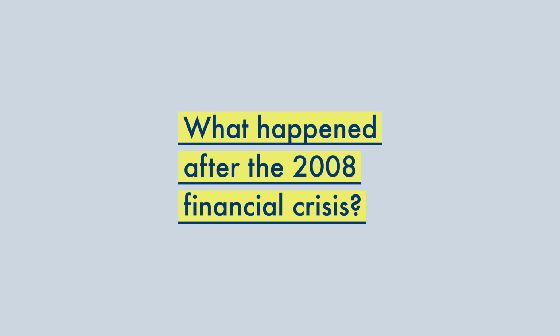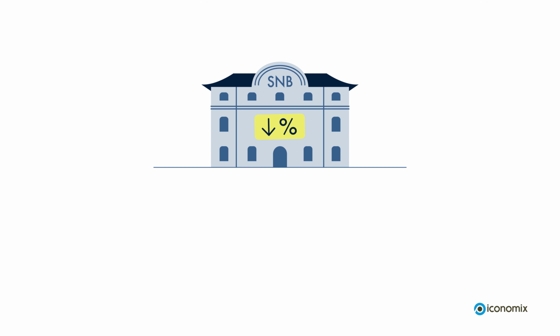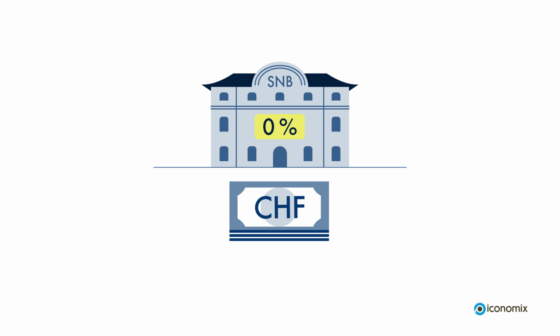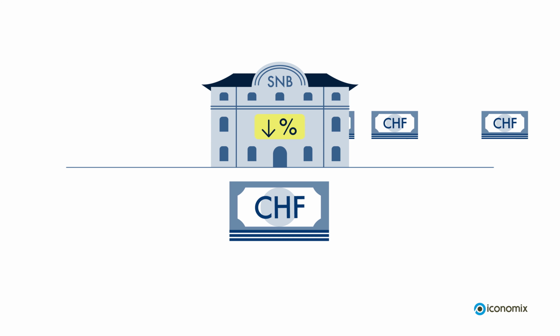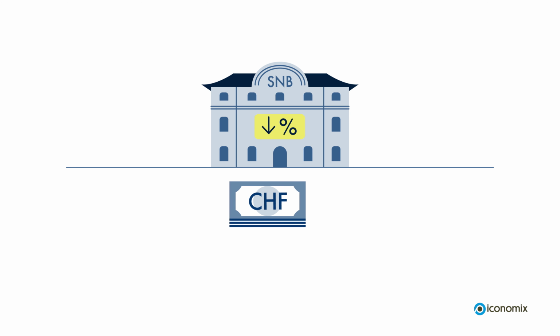What happened after the 2008 financial crisis? At that time, the situation was particularly delicate. The policy rate was already very low, and further rate cuts were hardly possible. At the same time, the Swiss franc had appreciated significantly. The SNB lowered the policy rate to zero, but needed to find additional ways to implement monetary policy afterwards when conventional measures were no longer sufficient. The SNB hence bought foreign currencies, thereby increased the supply of Swiss francs to make the franc less attractive. For the same reason, the SNB also introduced negative interest rates.